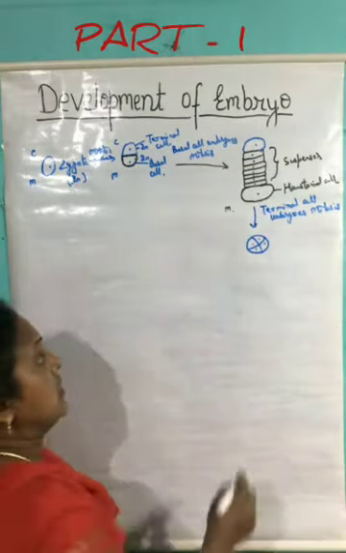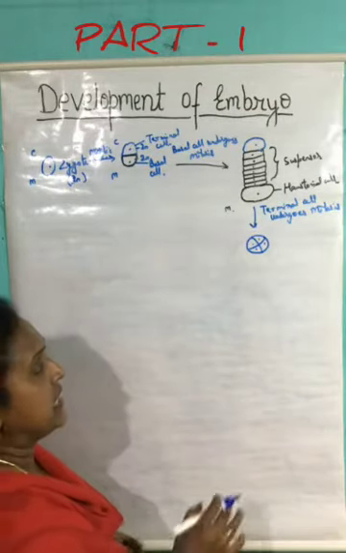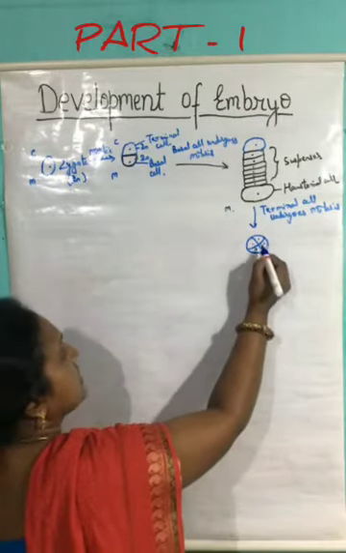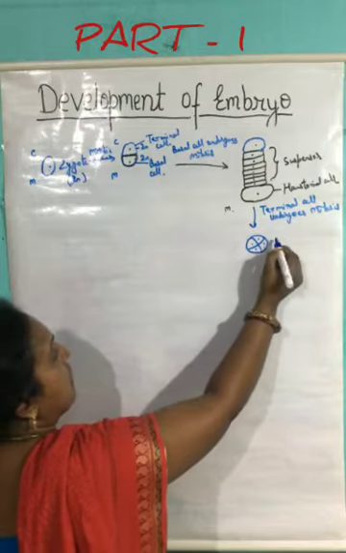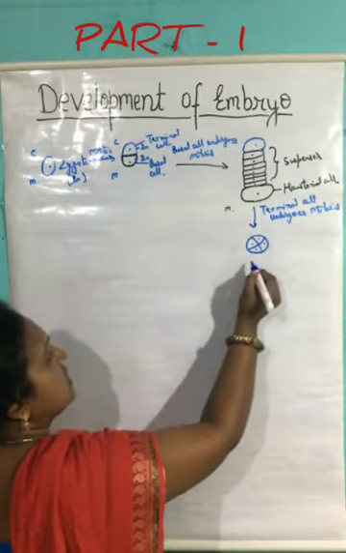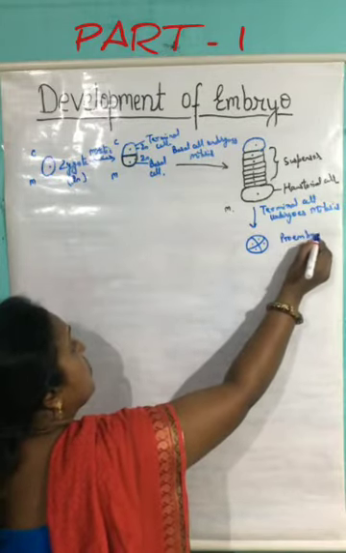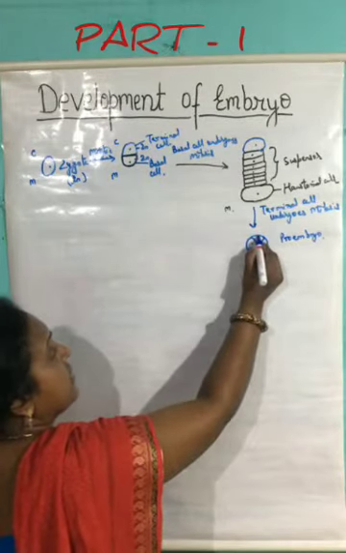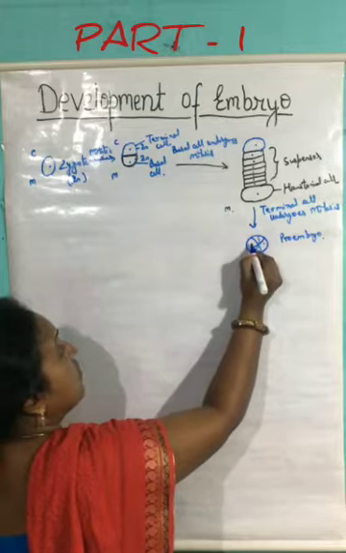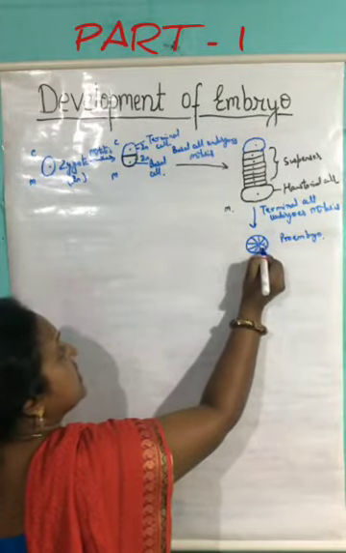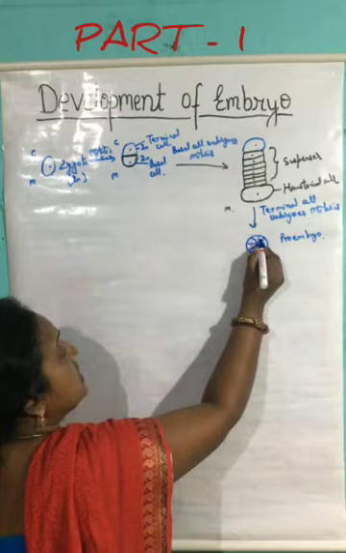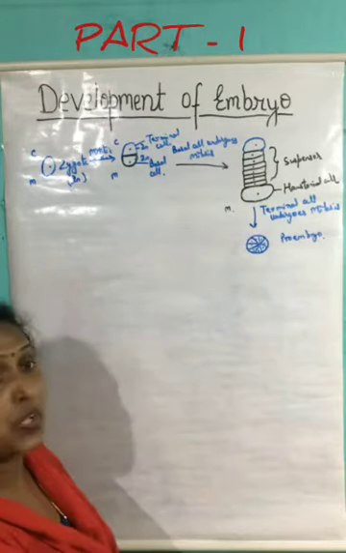Again, the mitosis will take place, and it occurs in all the planes. As a result of this, the four-cell structure of the pro-embryo further divides, and it will lead to the formation of the 8-celled stage. So these are the 8-celled stage of the embryo.